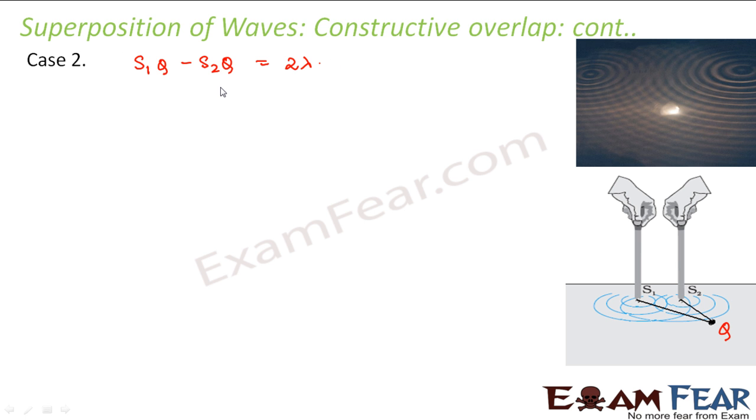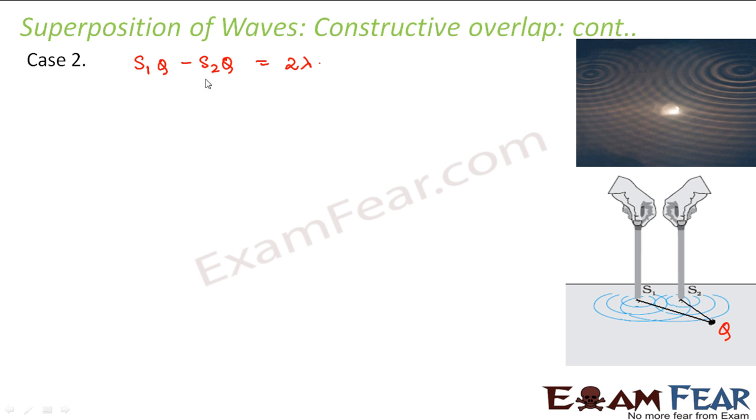In the previous case my condition was that S1P minus S2P is equal to 0. That is, both were the same. But here we say that S1Q, that means the distance of the point Q from S1, is greater than the distance of the point from S2. Right? And this difference is equal to 2 lambda. We have taken this 2 lambda just for an example. What we are trying to say is that the difference is an integral multiple of lambda. For an example we have taken that integral multiple as 2.